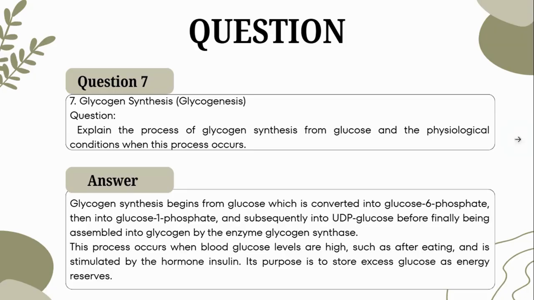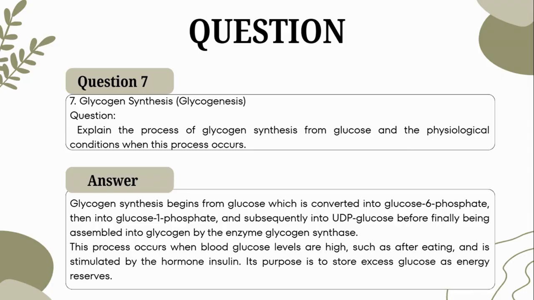Next question. Glycogen synthesis or glycogenesis. Explain the process of glycogen synthesis from glucose and the physiological condition when this process occurs. Glycogen synthesis begins from glucose, which is converted into glucose 6-phosphate, then into glucose 1-phosphate, and subsequently into UDP glucose before finally being assembled into glycogen by the enzyme glycogen synthase.